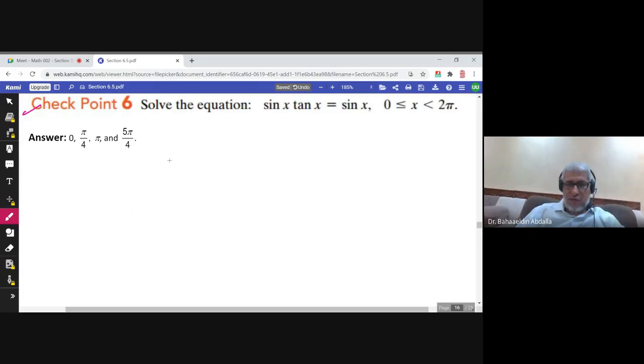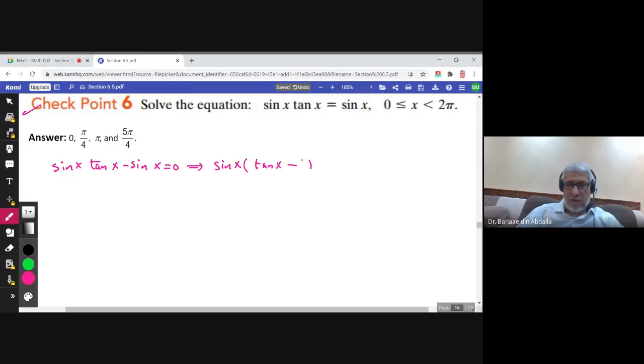If you take sine x to the other side, and then take sine x as a common factor, you have tan x minus 1, not minus 0, because I have already sine x. So if you take sine x as a common factor, you still have 1 there. So either sine x is 0 or tan x is 1. And you have 2 equations, you can solve them.